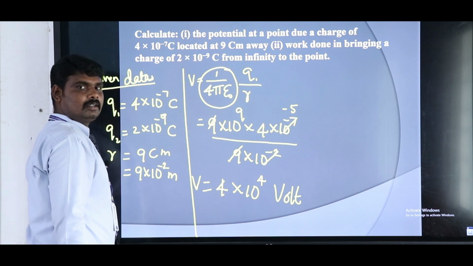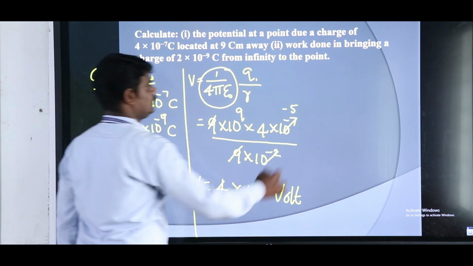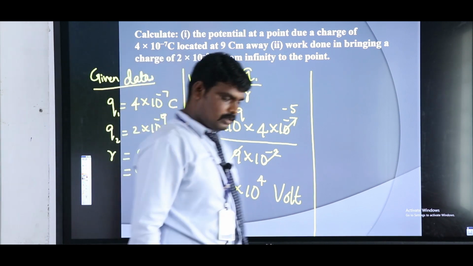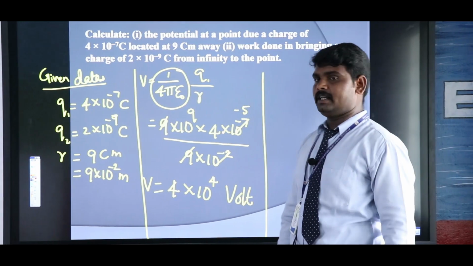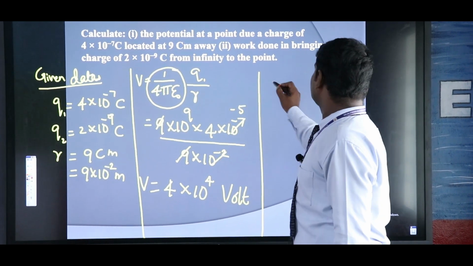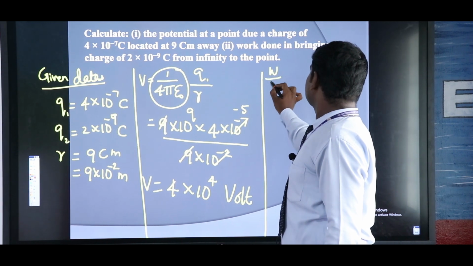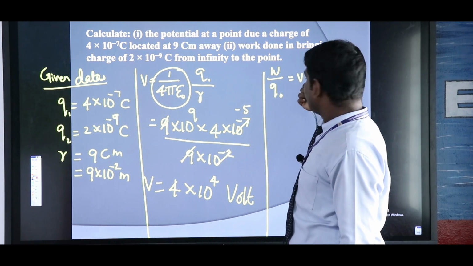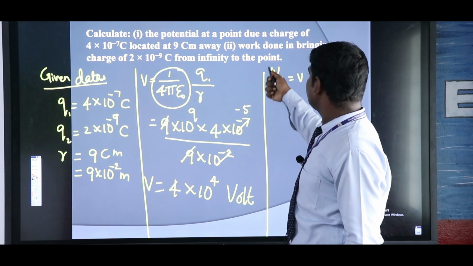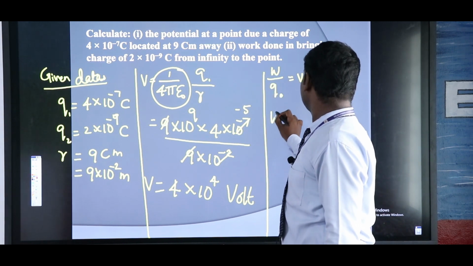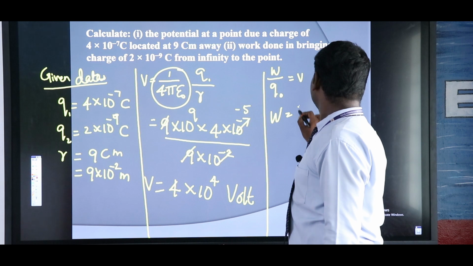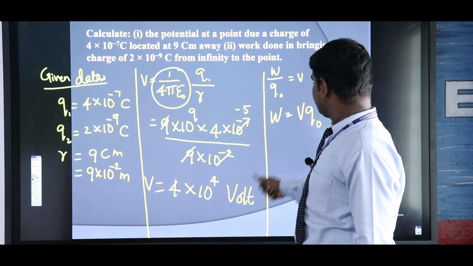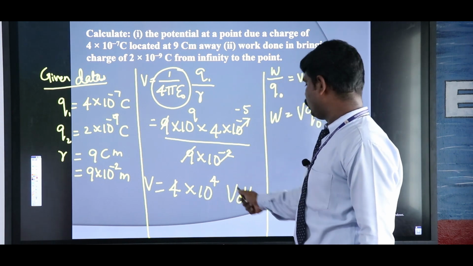Or another unit, joule per coulomb. Next, what is our question? The work done. What is the relation between work done and electric potential? We found the volt, but we don't know the work done. So the work done, W, is equal to potential into Q naught. V is equal to 4 into 10 to the power 4 volt.